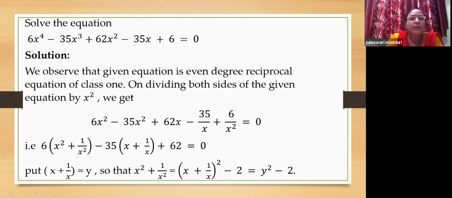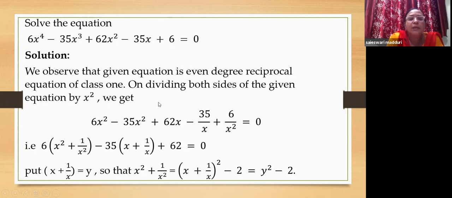Here, there's one more example. See, here also you have to solve this equation where if you observe the coefficients, they are 6, minus 35, 62, minus 35, 6. Again, from the other end, if you observe, it is again 6, minus 35, 62, minus 35, and 6, which are same from both sides. Is it not? So this is called a reciprocal equation. Now, the given equation is a reciprocal equation and the degree here is 4. So this is an even degree equation of class 1 because if you put f of 0, you will get plus 6. If it is a positive one, it is class 1.